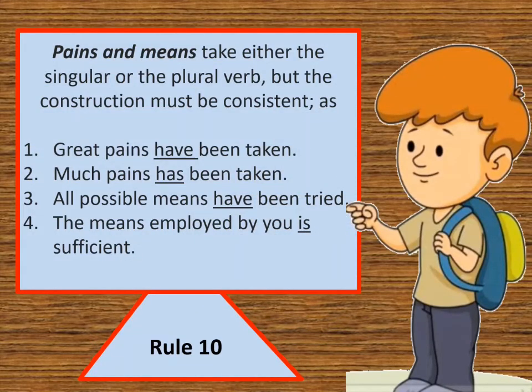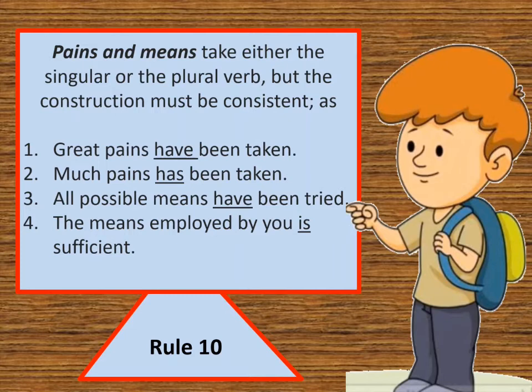Now, the next rule is: pains and means take either the singular or the plural verb, but the construction must be consistent. As, great pains have been taken, plural verb. Much pains has been taken, singular verb. All possible means have been tried, plural verb.